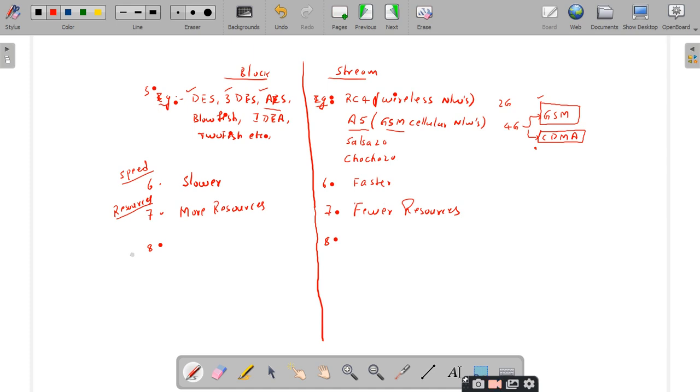So the last one is: the advantage we have with block ciphers is that they can make use of the properties of the stream ciphers. They use stream cipher properties in some modes of operation.